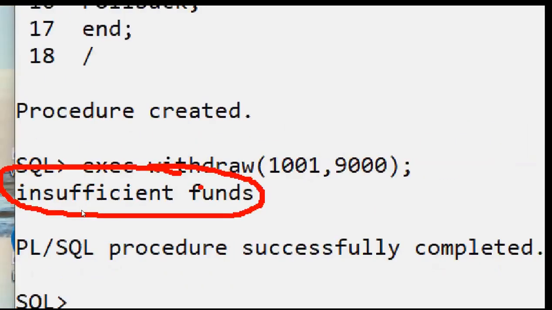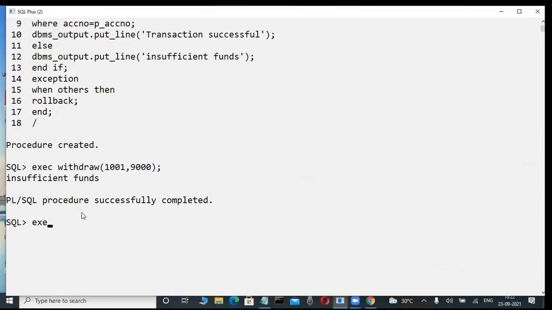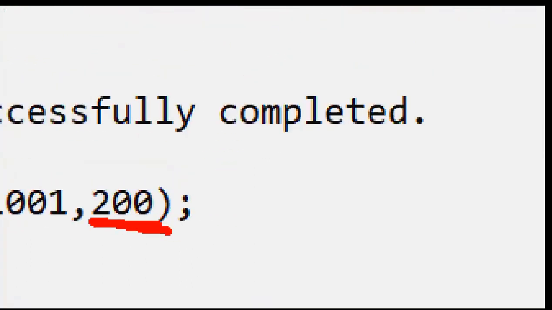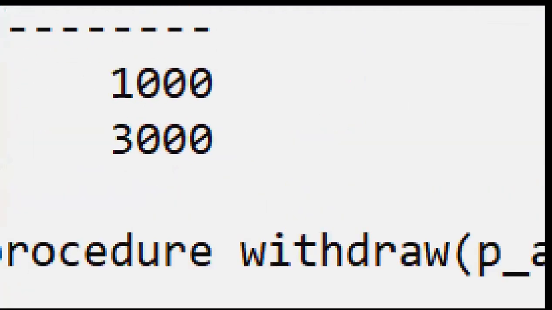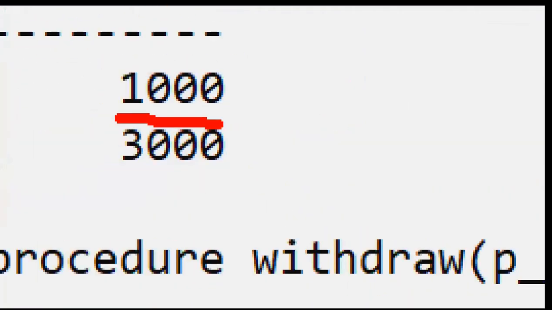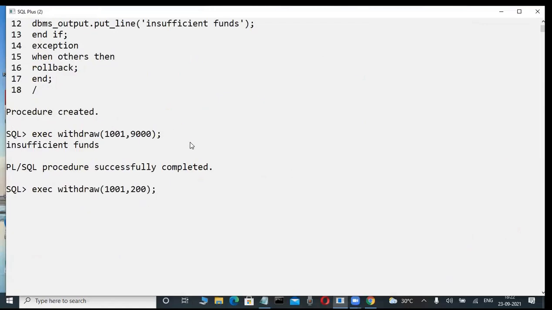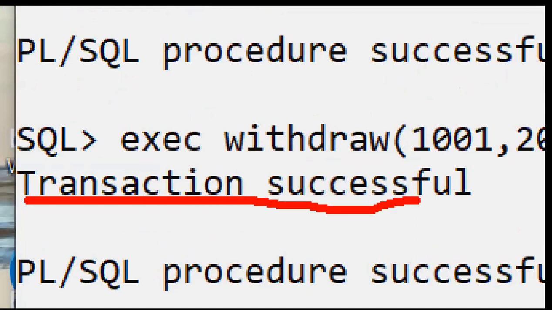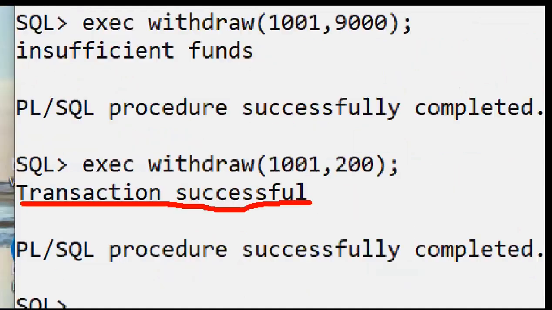Now, again, observe it here. Suppose I execute withdraw like this, with account 1001, and I try to withdraw 200 rupees from my account. You don't know what this procedure is yet. I try to withdraw 200 rupees where my balance is 1000. Is it possible? Yes. Check it out. Was the transaction successfully completed? Yes, you get the message that your transaction is successful.